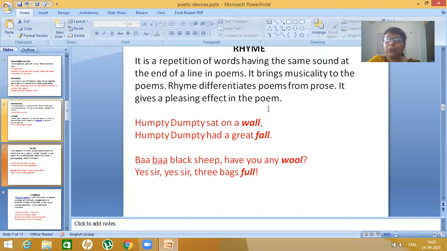Humpty Dumpty sat on a wall. Humpty Dumpty had a great fall. See, wall, fall, how it is rhyming. Baa baa black sheep, have you any wool? Yes sir, three bags full. So this wool and full, it's rhyming. Wall and fall, again it's rhyming. So when the end words have the same sound, they are called rhyming words.